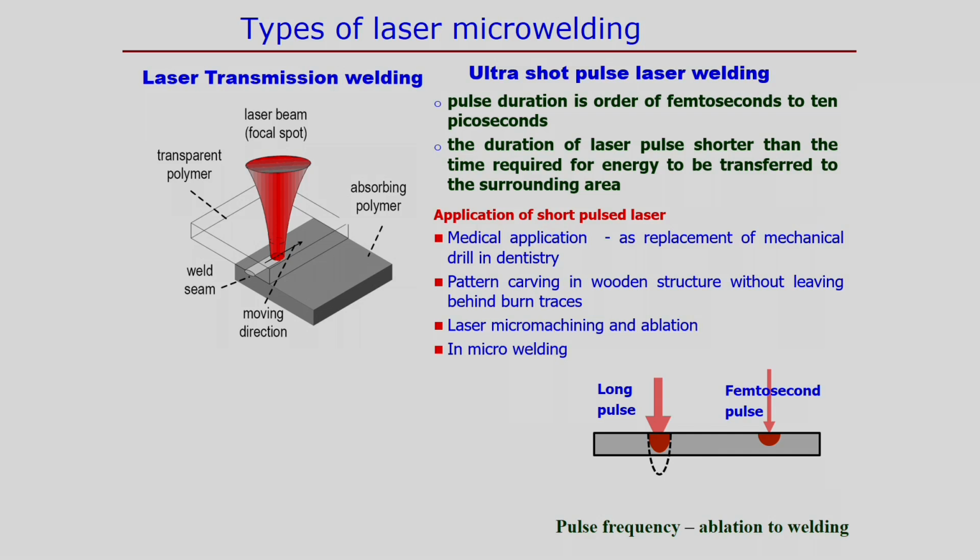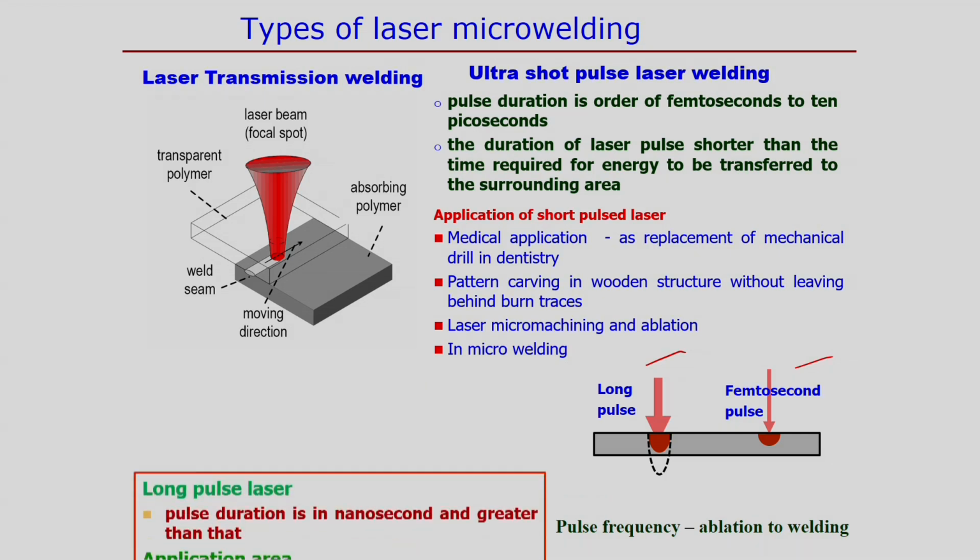And if you see this figure, the long pulse and femtosecond pulse, the long pulse has some molten zone or vaporized zone depending upon the intensity of the laser, but in this case it creates a little bit more heat affected zone. But if you look into the femtosecond, it is exactly a very small area, and in a very controlled way we just remove the material, or at the same time it is possible to join the two components.